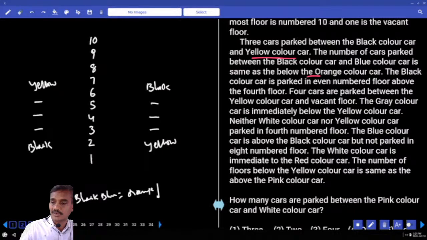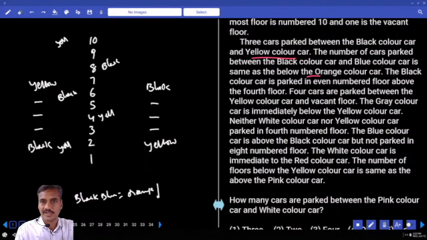Now here, the black color is parked on an even number above 4. Above 4 black color. Now if you take black at this place, black is above this one. If black is here, yellow can be above or yellow can be below, isn't it? Now yellow, 1, 2, 3. There are 3 in between. Yellow can be here, or 1, 2, 3. Yellow can be here. There is one possible. And in the next possibility, if you take black at this place, then 1, 2, 3. Yellow is here, isn't it? And these are the 2 possibilities.